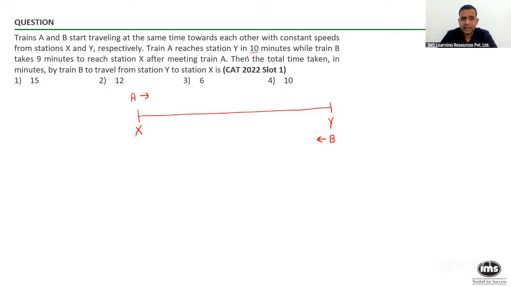If I ask you a simple question, can you at this stage, using common sense, eliminate at least one option? If train B is taking 9 minutes to reach station X after meeting train A, the total time for train B to go from Y to X has to be more than 9.